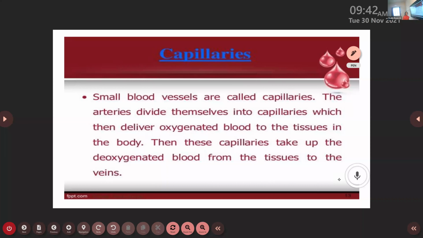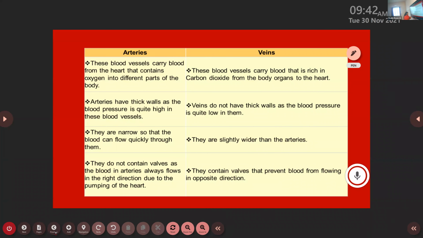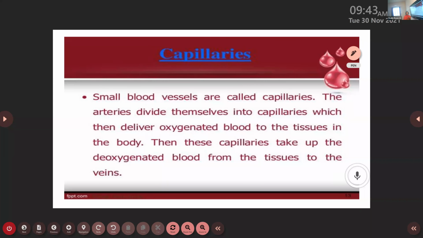So the last part of the blood vessels is the capillaries. What do you mean by capillaries? Students, we know that arteries and veins are different types of blood vessels. These arteries are further divided into small vessels. That small blood vessels, or that further division of arteries, are called capillaries. The small blood vessels present in the human body are called capillaries.